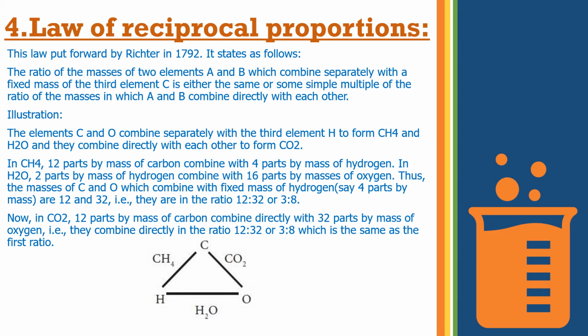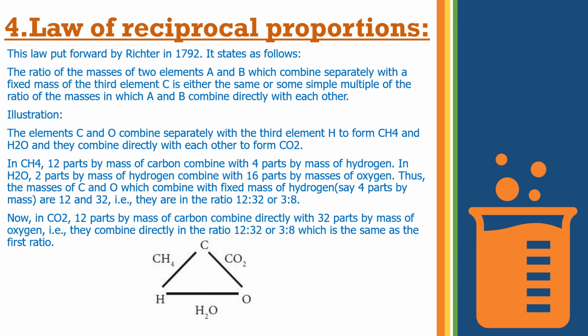Now in CH4, 12 parts by mass of carbon are combined with 4 parts by mass of hydrogen, and in H2O, 2 parts by mass of hydrogen combine with 16 parts by mass of oxygen.